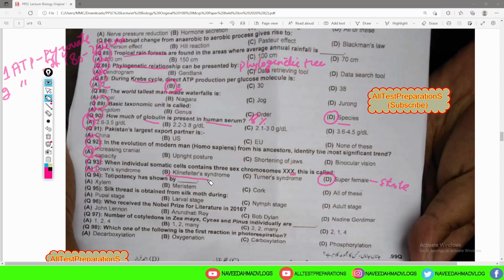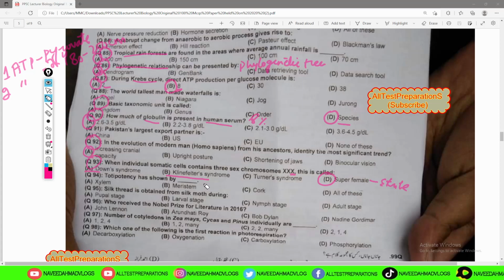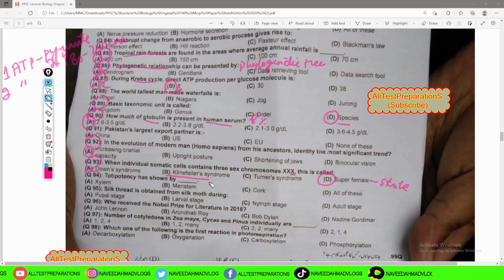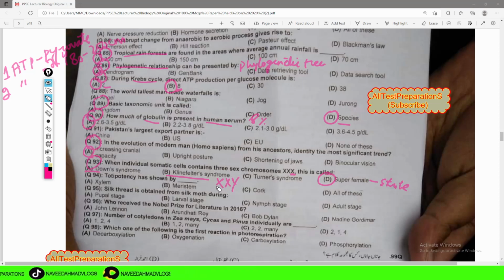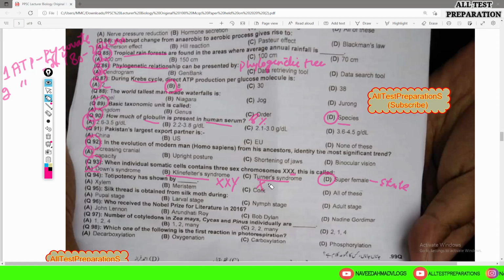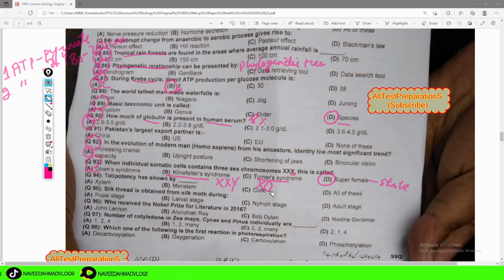Klinefelter syndrome is also a genetic disorder in which there is an abnormality in the sex chromosome. This takes place in males who have an extra X chromosome. So they have characteristics similar to females. Turner syndrome is a syndrome which is found in females, and here we find that 1 X chromosome is missing. As they do not possess another X chromosome, they have characteristics mostly similar to males.